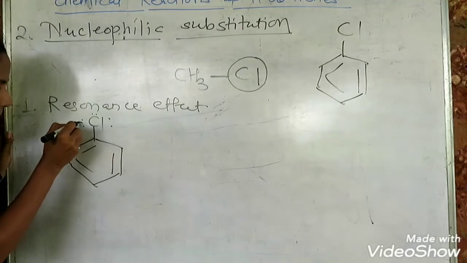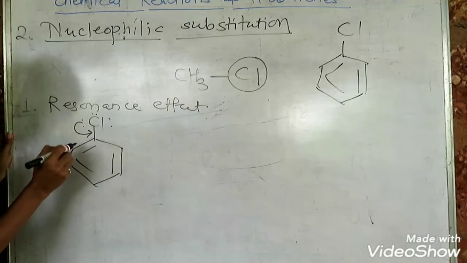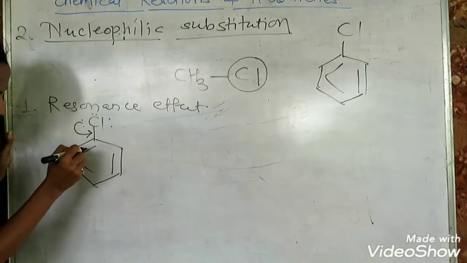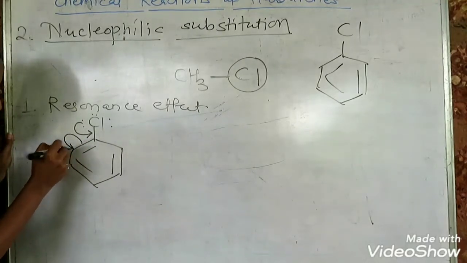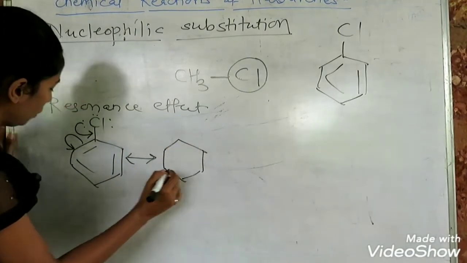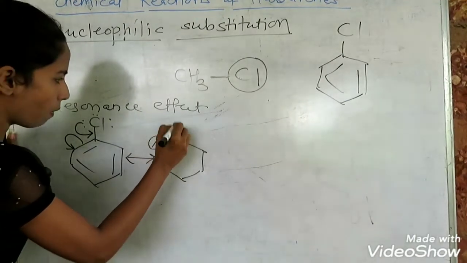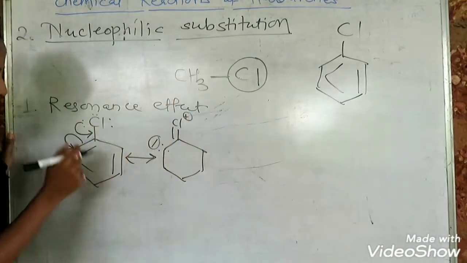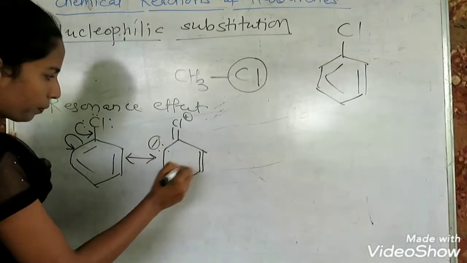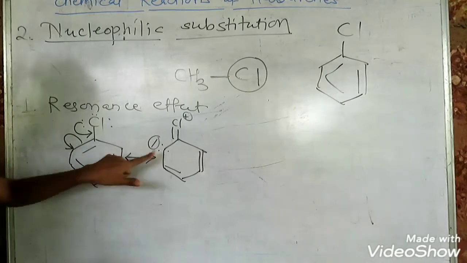If one of the pairs is shifted between chlorine and carbon, carbon becomes pentavalent, so this pi bond is shifted on carbon. Chlorine carries positive charge because it has lost one pair. So now the electron pair is present on the carbon, so it carries negative charge.